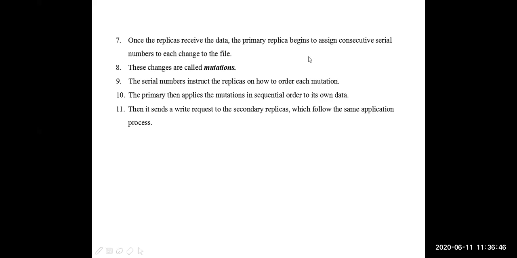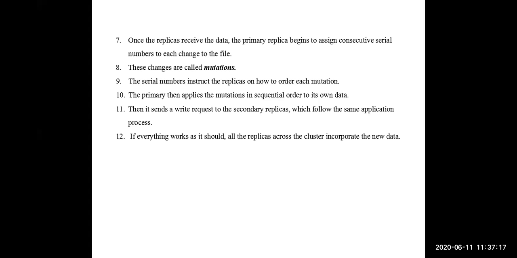Okay, first it will give serial numbers to each modification, and after giving the serial numbers, based on those serial numbers, it will rearrange its own data. It will make changes in its own data. After that rearranging is over, it will pass the same information to the secondary replicas also: you also rearrange your data according to this process. Then the secondary replicas will also do the work.